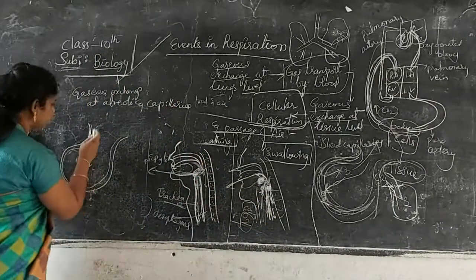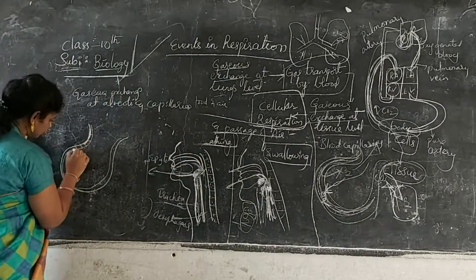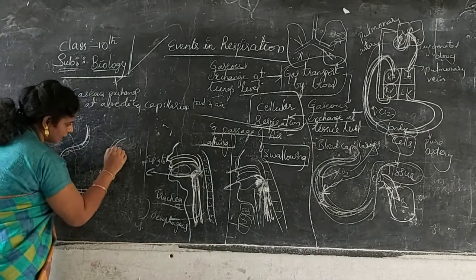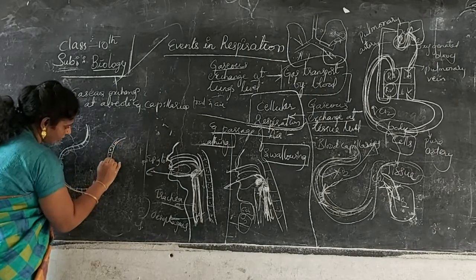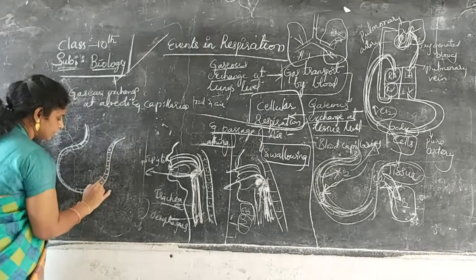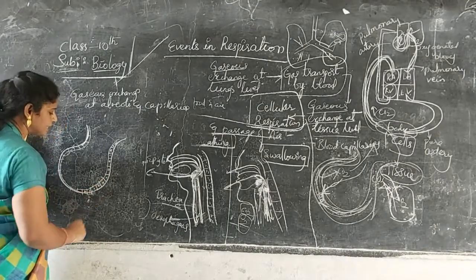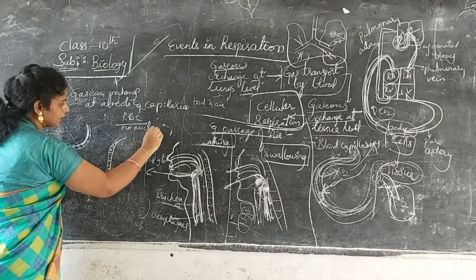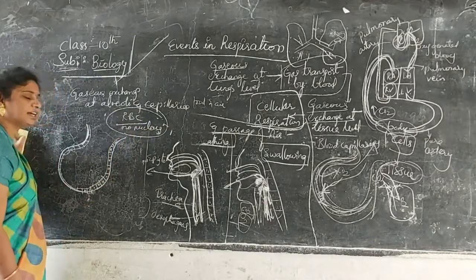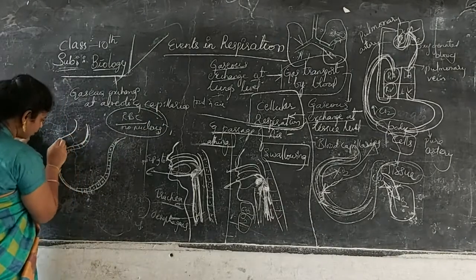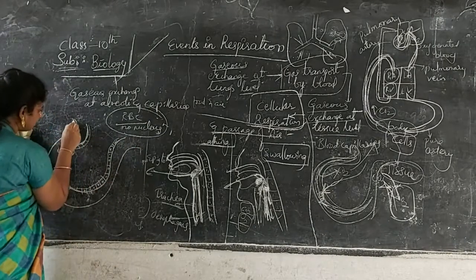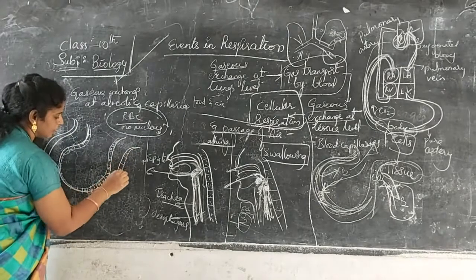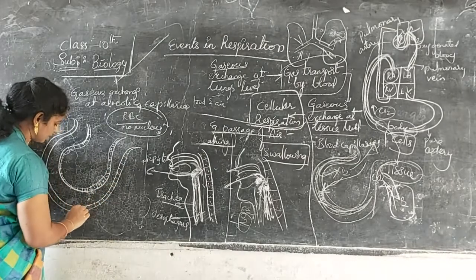Here also, the alveolus contains a number of cells, with nuclei compulsorily. In our body there is only one cell without a nucleus, that is the RBC. In RBC there is no nucleus. Other than RBC, each and every cell contains a nucleus. This is surrounded by the blood capillary. Even the blood capillary contains arteries and veins. The structure of arteries and veins we will learn in further classes.